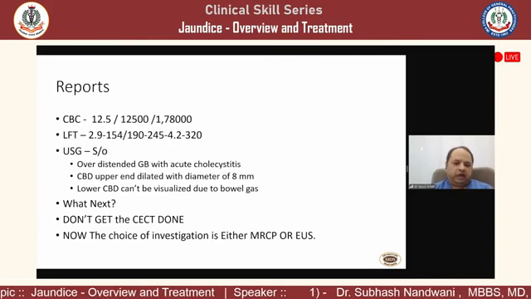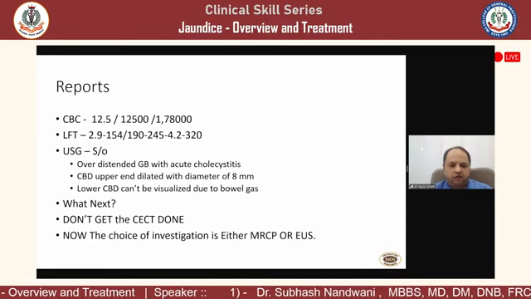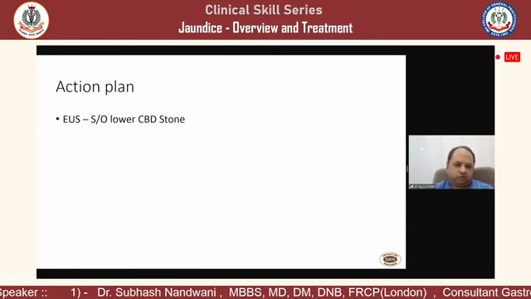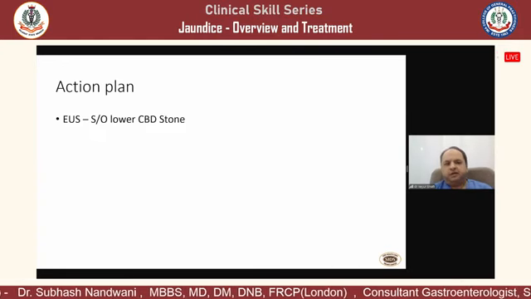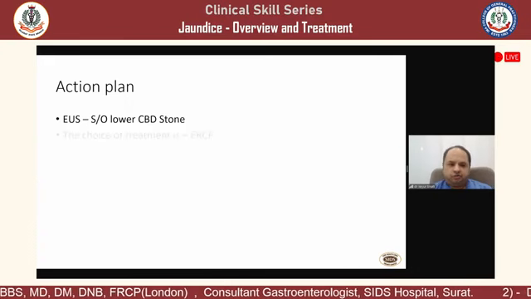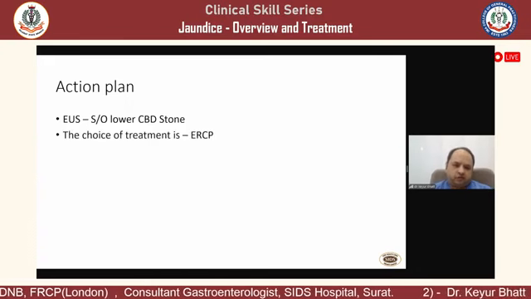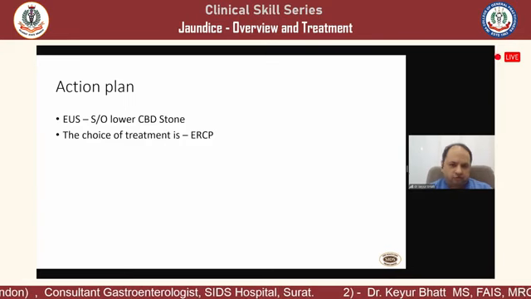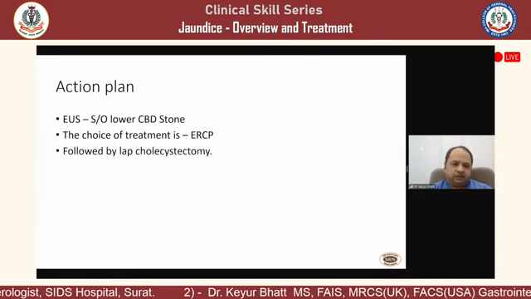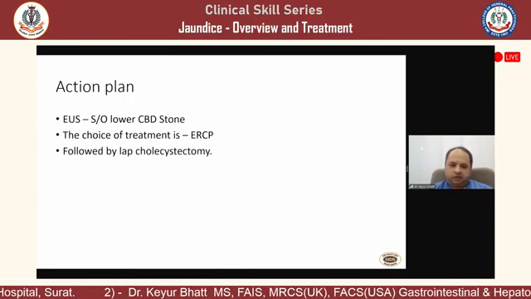There is no point in getting the CT scan done because the CT scan report will be normal and CT scan will easily miss the lower end CBD stone. So the action plan, best investigation is endoscopic ultrasound that suggested a CBD stone. Once we confirm that yes, there is a CBD stone either on EUS or USG, the choice of treatment is ERCP followed by laparoscopic cholecystectomy.